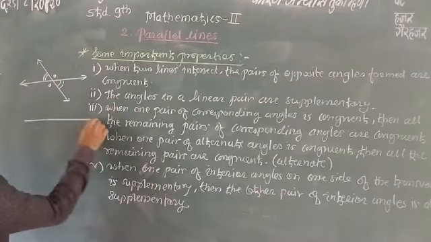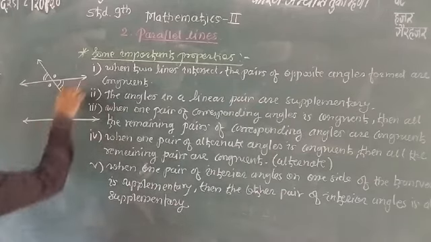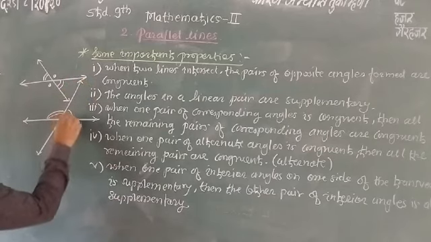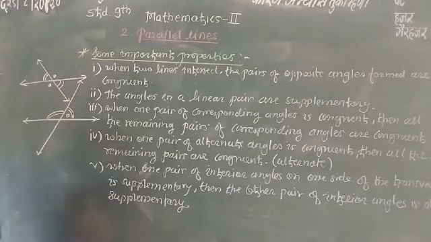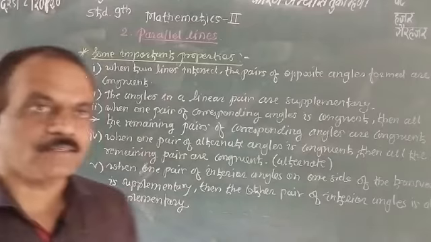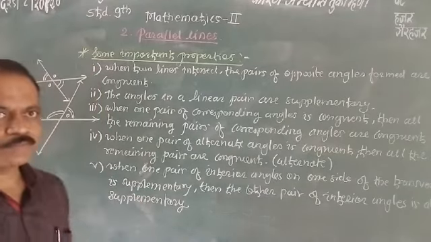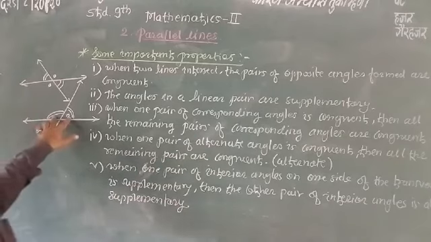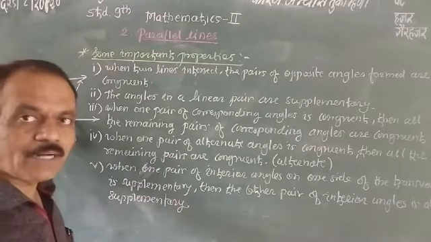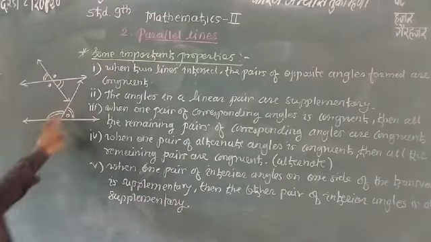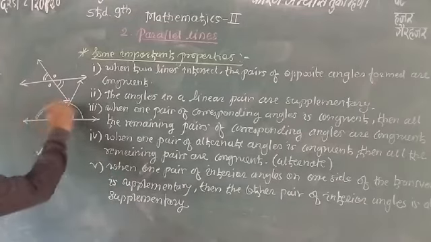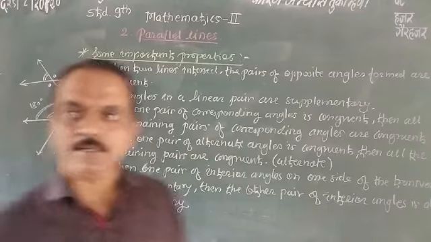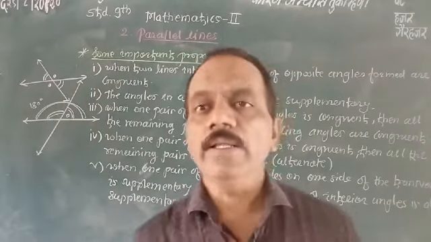When one is a line and another is a transversal, then these two angles are supplementary. What is the meaning of supplementary? The sum of these two angles is equal to 180 degrees.